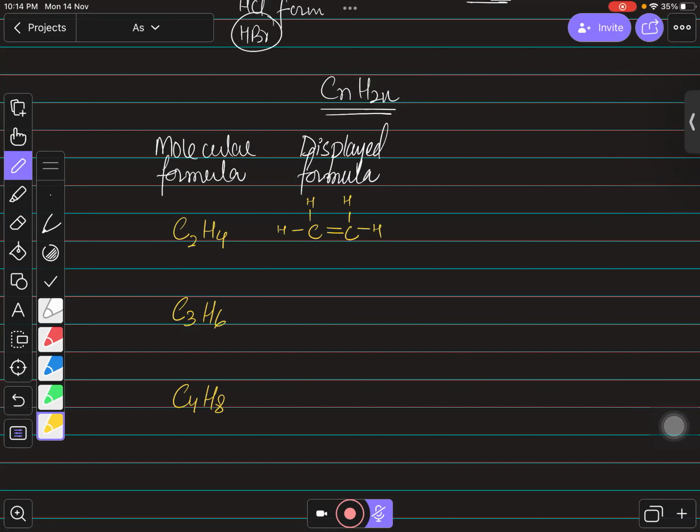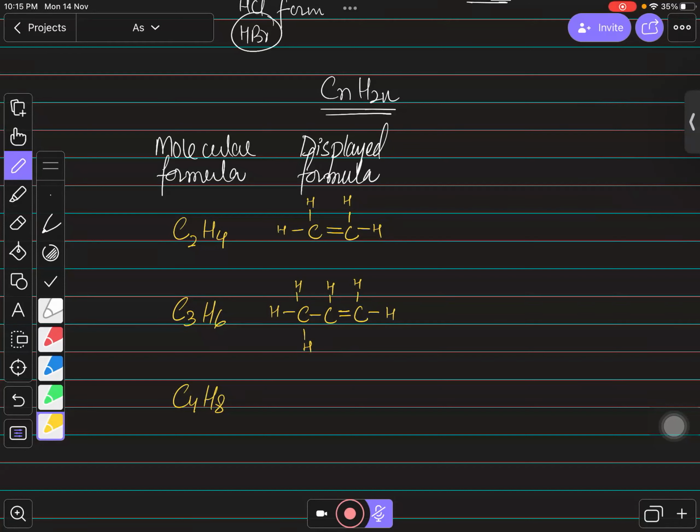Now, if you talk about three carbons, so 1, 2, 3 carbons, and you can make the double bond between any two carbons. So I am drawing over here. Now the first carbon on the right hand side has two bonds, so 3, 4 bonds. Now the carbon in the center has 3 bonds already, so this will be the fourth bond. And the carbon on the left hand side has only 1 bond, so there should be 3 hydrogens to complete the 4 bonds of each carbon.